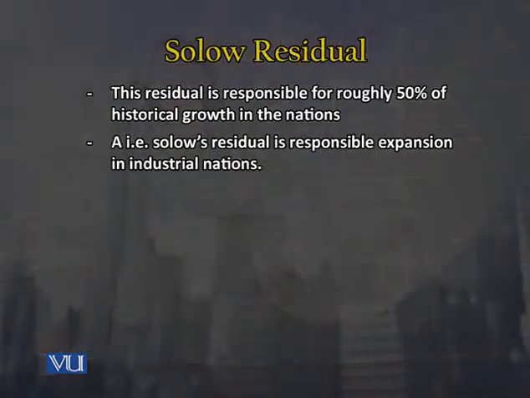ये हो सकता है कि आपके जो economies of scale हैं या increasing returns to scale हैं उनकी वजह से, या लोगों का जो learning curve के improve होने की वजह से, या लोगों के know how के बढ़ने की वजह से, या उनके experience की वजह से this can be contributed कि ये इस वजह से आपने increase in the overall growth rate को achieve करा है. So if you particularly look at the industrial nations, you would see that this big improvement in the overall growth or expansion can be accounted for A की वजह से है, जो अभी हमने productivity parameter को discuss करने जा रहे थे.